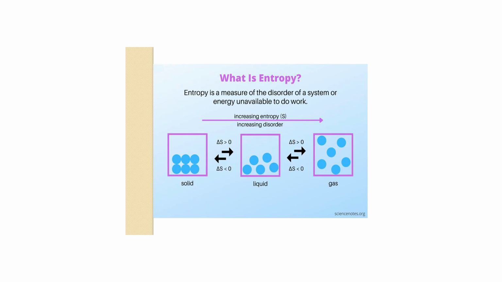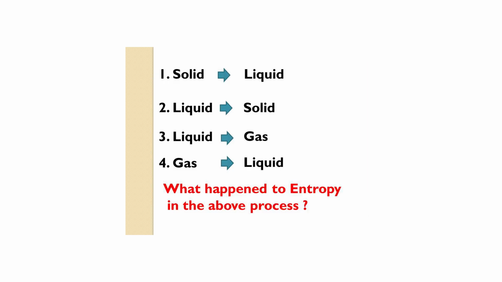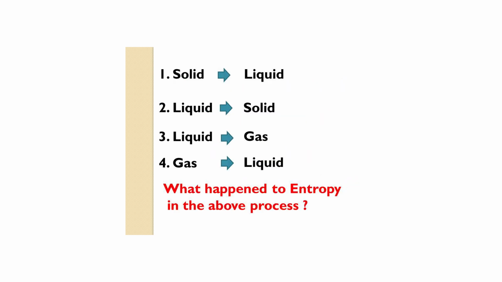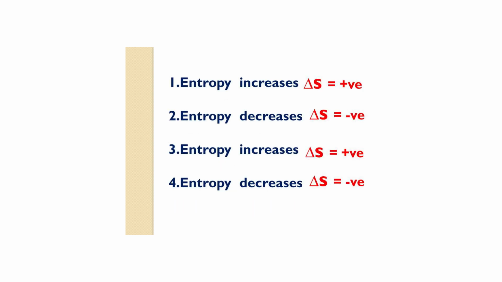Again, see the diagram. Liquid changes into solid. What happened to entropy? Entropy decreases. That is, delta S less than 0. That is, delta S is equal to negative. Likewise, liquid changes into gaseous state. What happened to entropy? That is, disorder increases or randomness increases. Delta S is equal to positive.